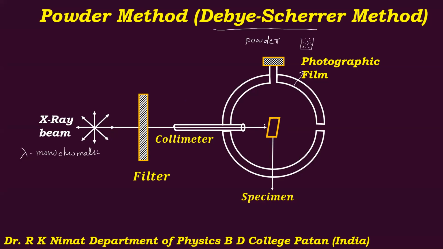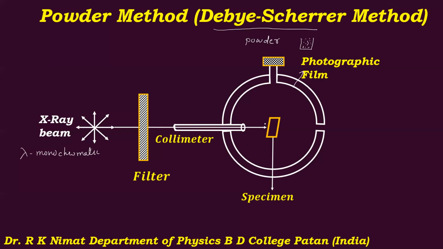So the sample is mounted at the center of the camera. The sample should be at the center of this camera, and a capillary tube of non-diffracting material is used in which the specimen is taken. Now this beam of X-rays enters the camera, and after passing through the collimator, it strikes the powdered sample.